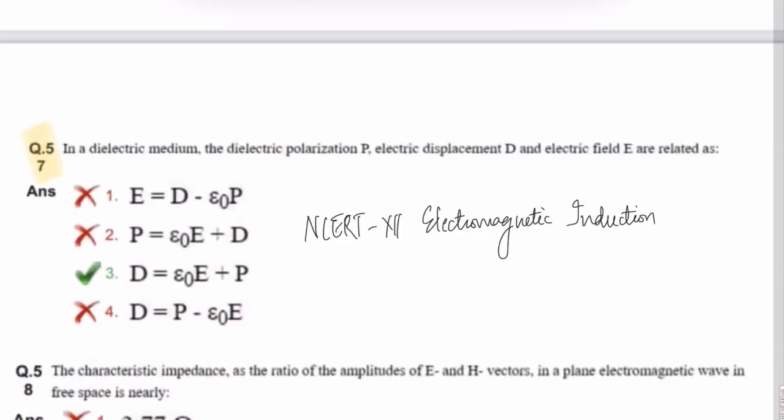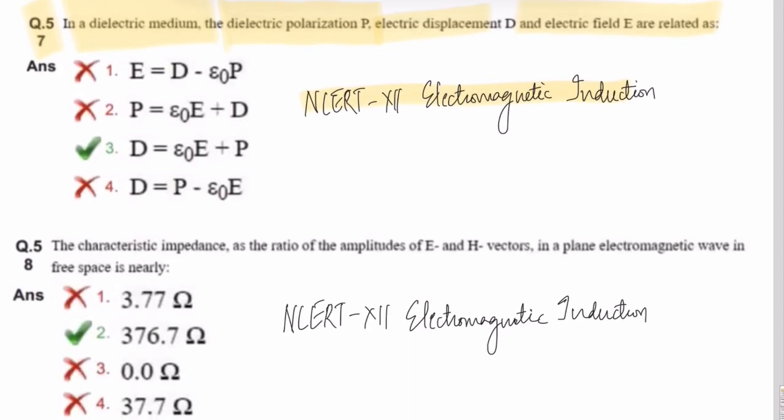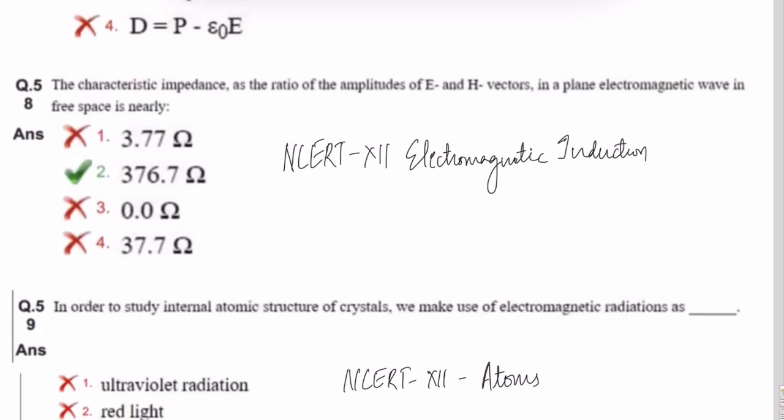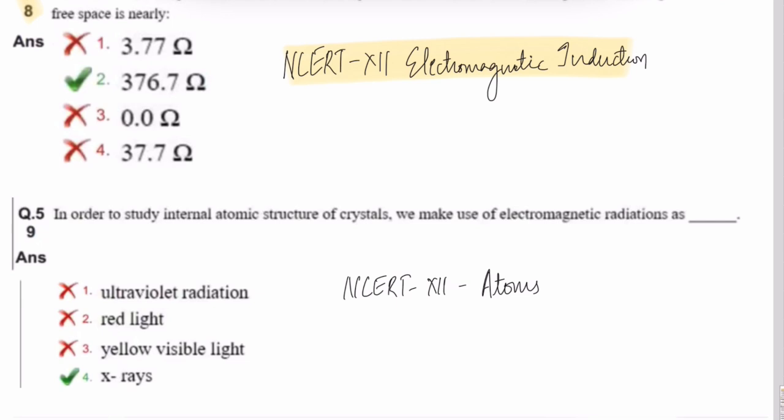Next question. In a dielectric medium, the dielectric polarization, electric displacement and electric field are related as. So this is a simple formula based question from 12th electromagnetic induction. Question number 58. The characteristic impedance as the ratio of amplitudes of E and H vectors in a plane electromagnetic wave in free space is nearly. So this is again from electromagnetic induction from class 12th.